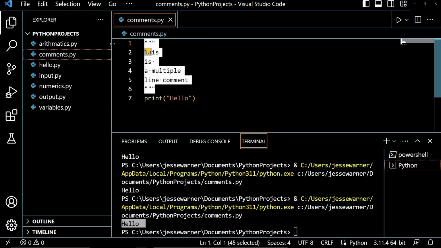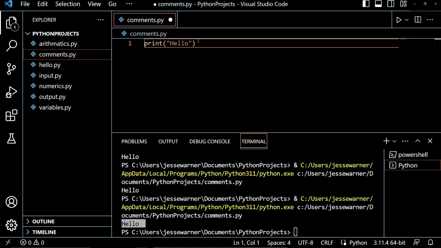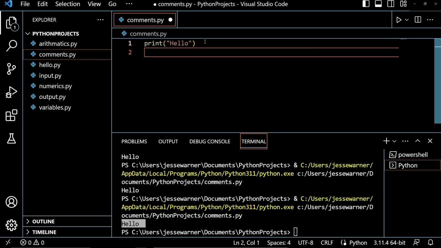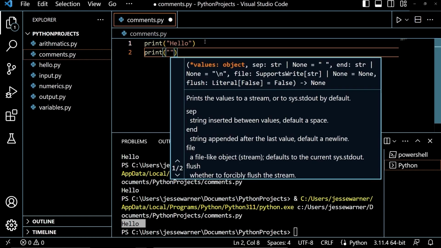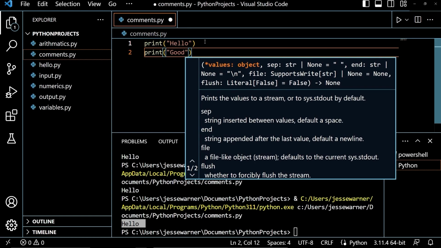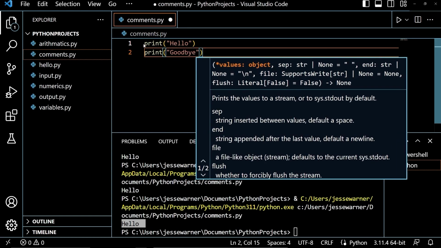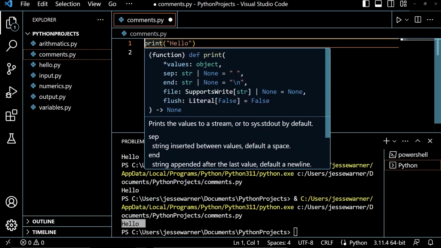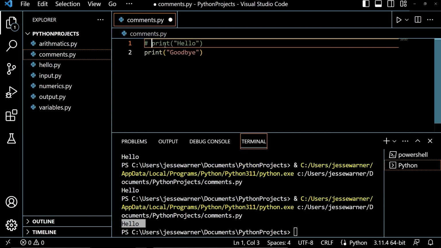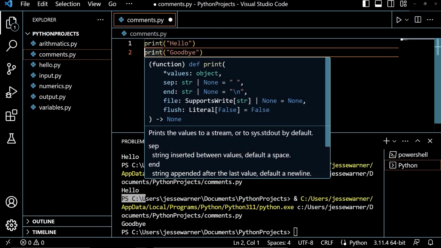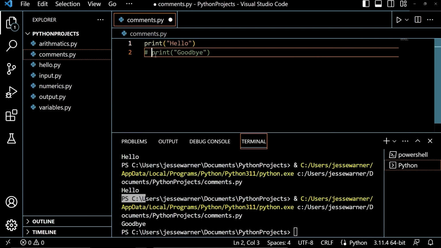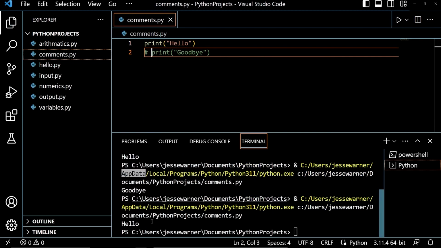Comments are also useful for testing out different parts of your code. So let's say that I had 2 print statements here, and maybe I was trying to test something or figure something out, and I only wanted one of these to run. I could simply add the hashtag before this statement here. Now when I run it, it only outputs goodbye. And then maybe I decide, okay, let me try the other one. So I'll remove the hashtag from it, add a hashtag to the next line, run that, and now it only outputs hello.